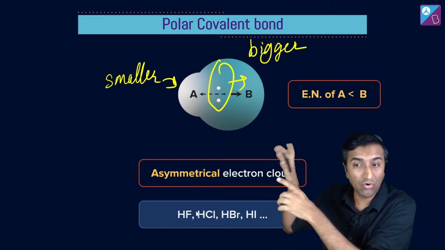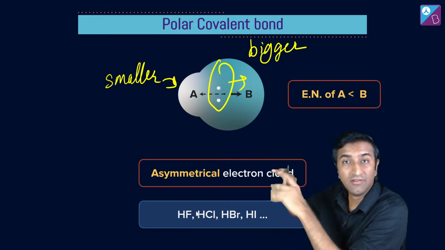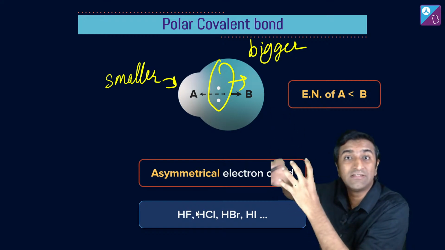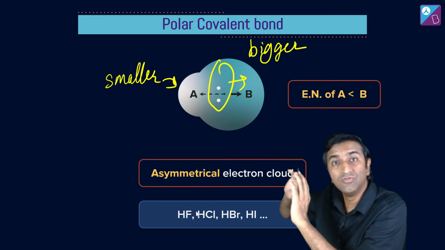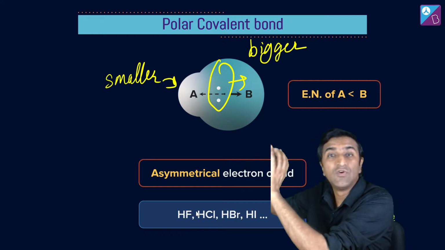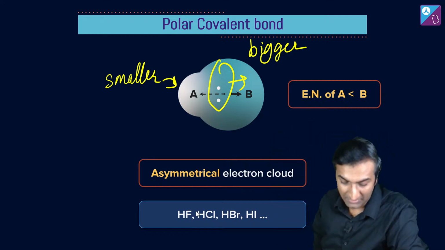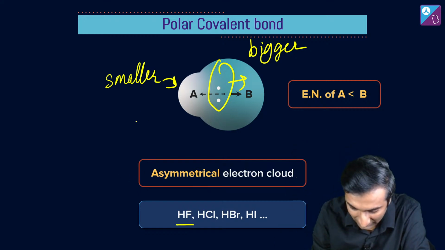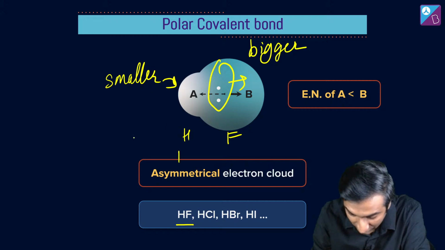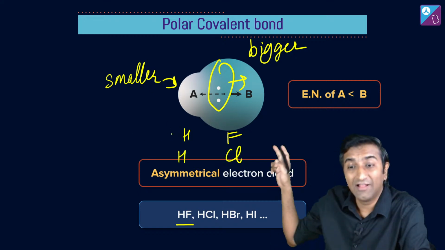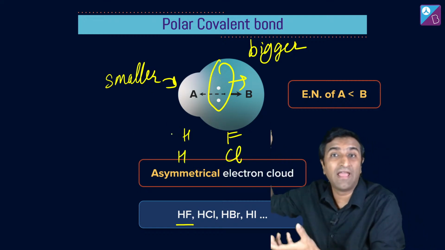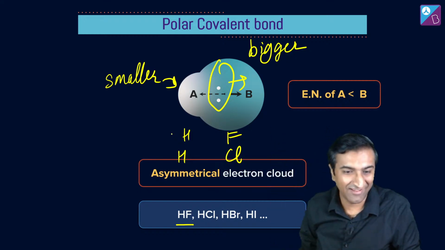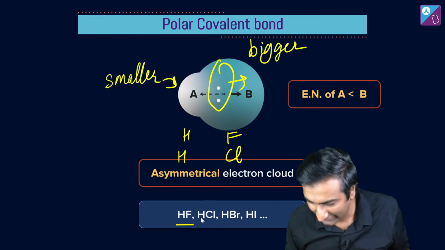Okay? Polar covalent bonds. I've shown you two things over here. One is the size of the atoms. Second is the electron cloud that surrounds them. There is asymmetry because electrons are more towards one atom. In this case it happens to be the B atom. Okay? So in this scenario, H or F, meaning this could be H, this could be F, this could be H, this could be Cl. Yes, this makes sense. Hydrogen is very small, F is very big, and F is a lot more electronegative than hydrogen, so it pulls electrons toward itself. Right? Beautiful, right? Beautiful idea. All right, great.